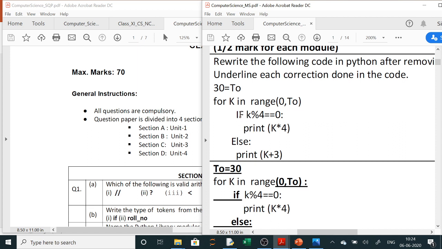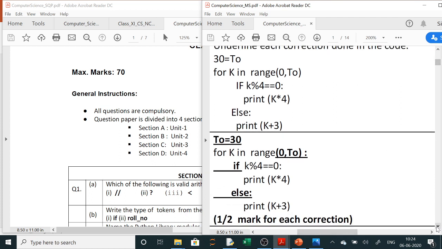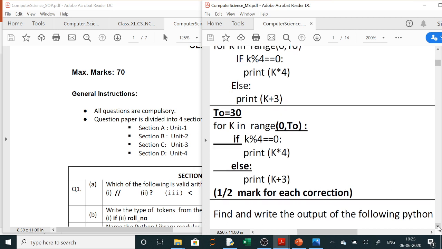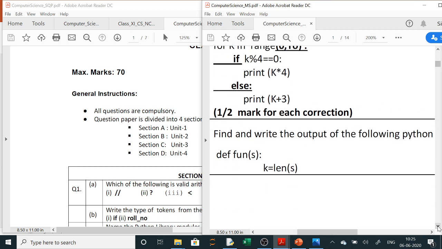Next, if: these are keywords, and all these keywords are in lowercase. So here if is in lowercase. Now next is else, where E is capital. So here also the same mistake, E will be in lowercase. So you have to correct it and you have to underline. Normally half marks for each correction, and 4 errors are there. So just check that the 4 corrections you have made are proper and you have underlined them. You have to be careful.